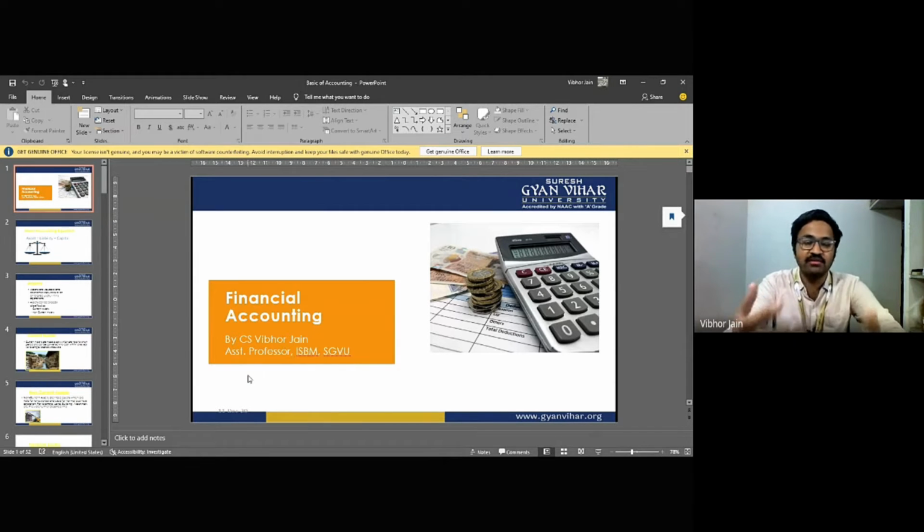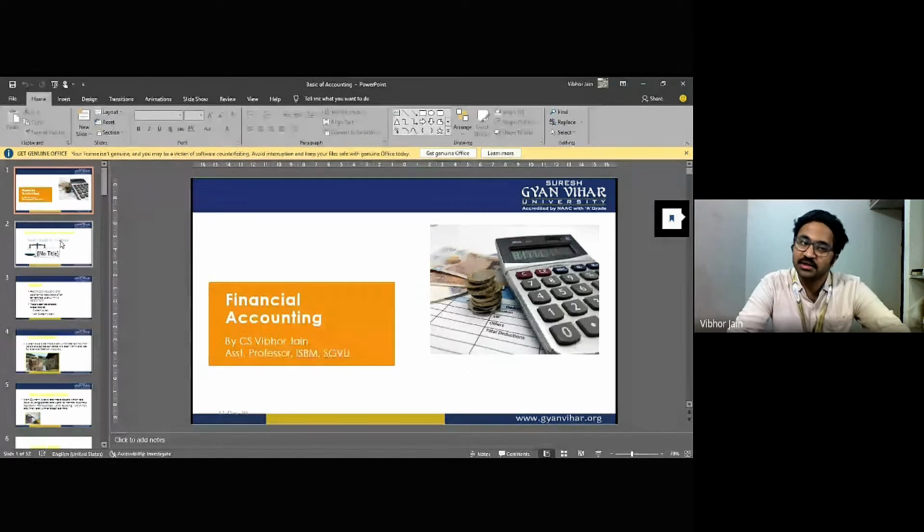Just to give you a quick revision of the last lecture, we talked about some basic terms related to accounting and what are assets and what are liabilities. So before starting with the session, I'll give you a quick revision of all those terms and then we'll move on to the new topic.